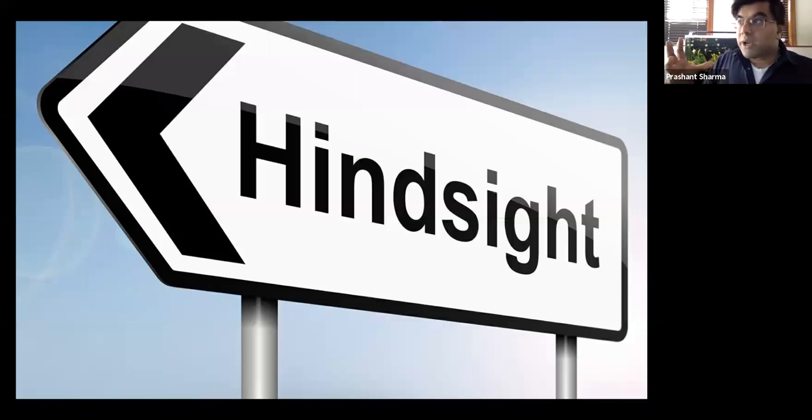This metaphor is a little difficult to translate. The closest analogy that I have found in Spanish is something like this: Después de la guerra, todos somos generales. Everything makes sense in retrospect.